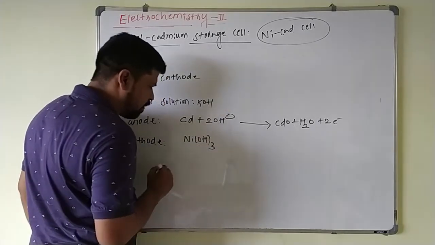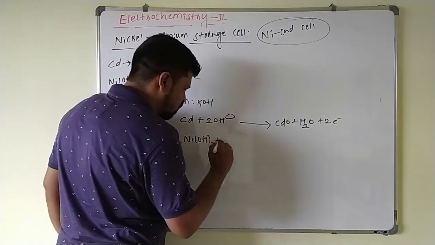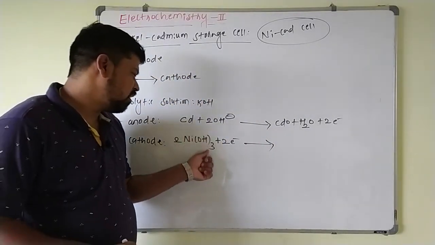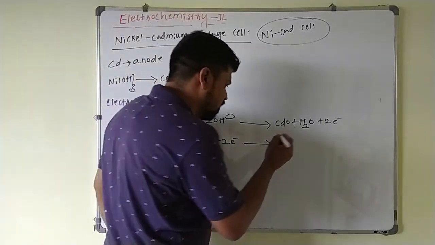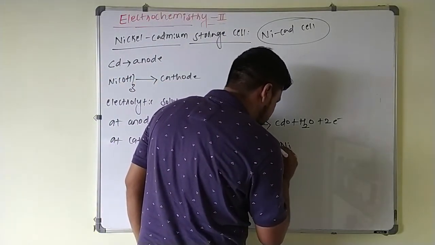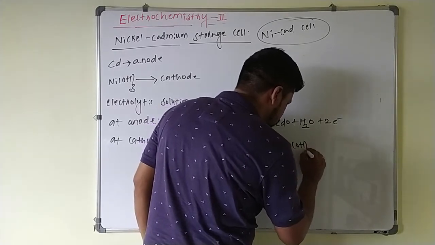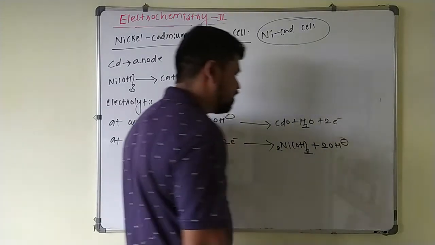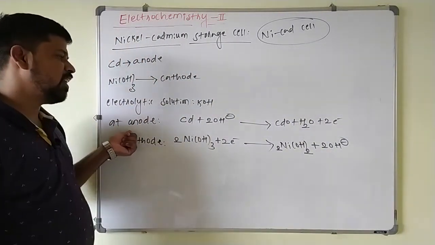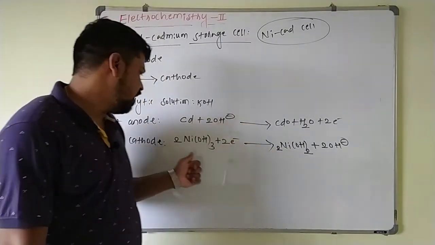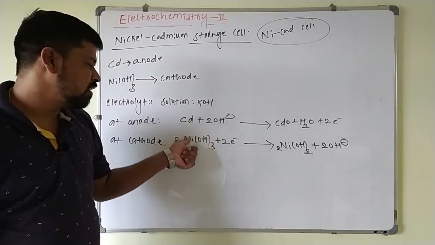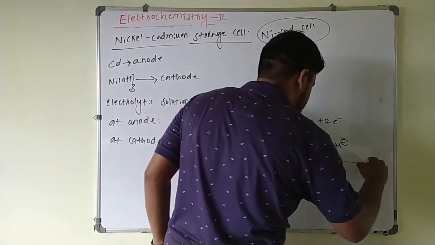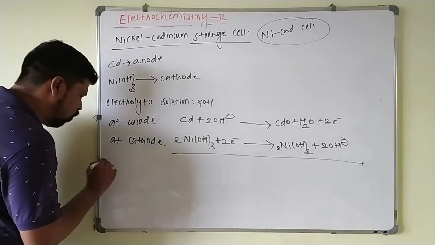Here nickel, it is in the plus 3 oxidation state, 2 times will take, so that 2 electrons are gained. So here nickel trihydroxide, this become as what? Nickel hydroxide. Nickel will be coming to plus 2 oxidation state here, 2 times of nickel hydroxide plus 2 times of OH minus here. So this is the reaction which is taking place at anode, oxidation, and at the cathode, reduction. Here nickel, it is in the plus 3 oxidation state, it will be converted to what? Plus 2 oxidation state.